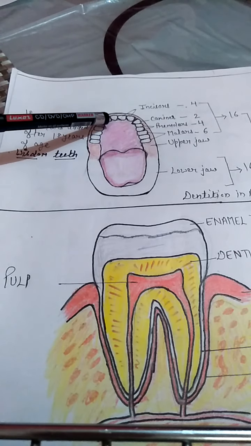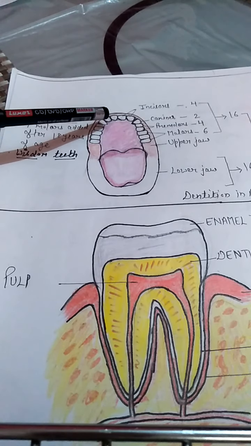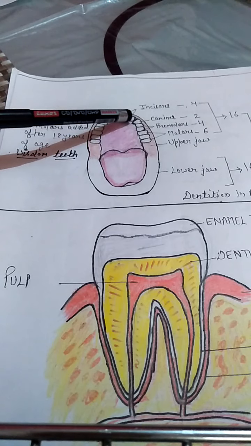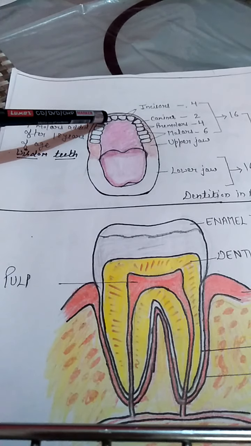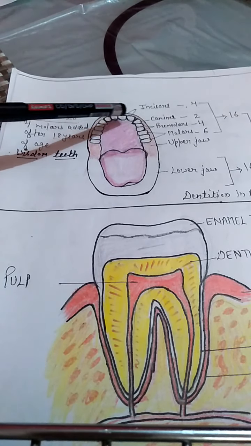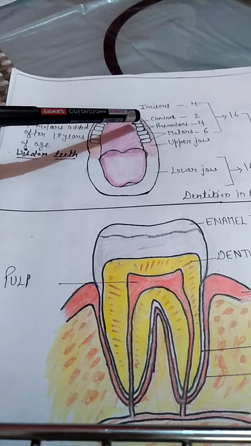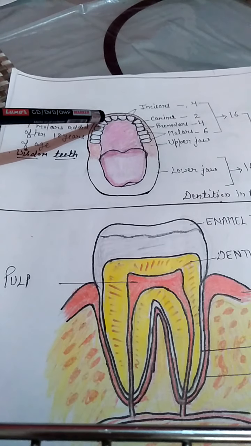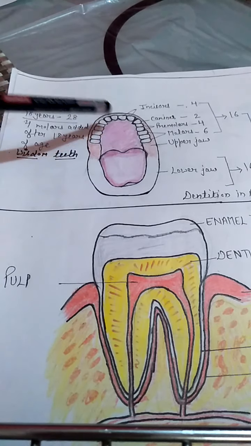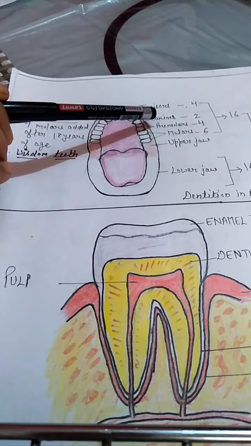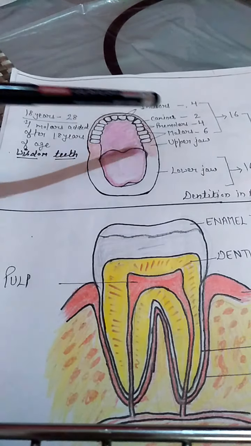If we see, here are four teeth, 1, 2, 3, 4. These are the front teeth, and they have sharp margins, and these teeth are responsible for the biting of the food. Next are the canines. One canine is here, one canine is here, means two canines are present in the upper jaw, and they have sharp edges, so they are responsible for tearing of the food.